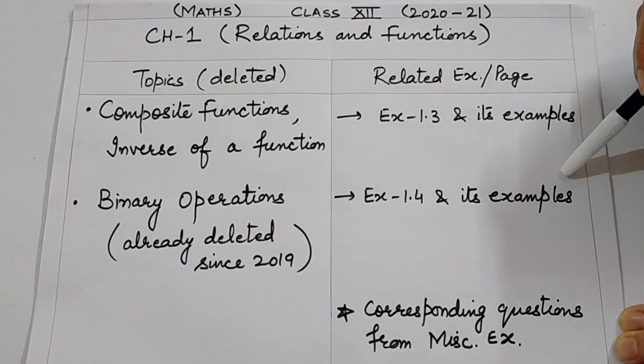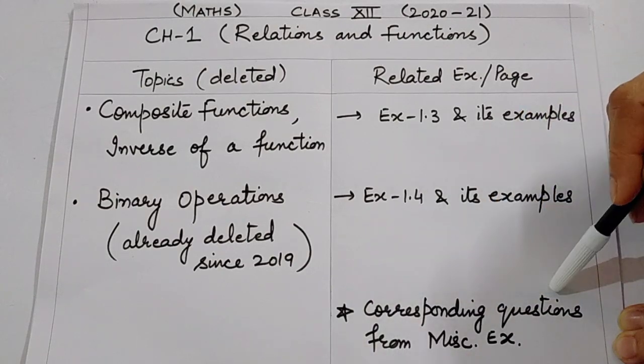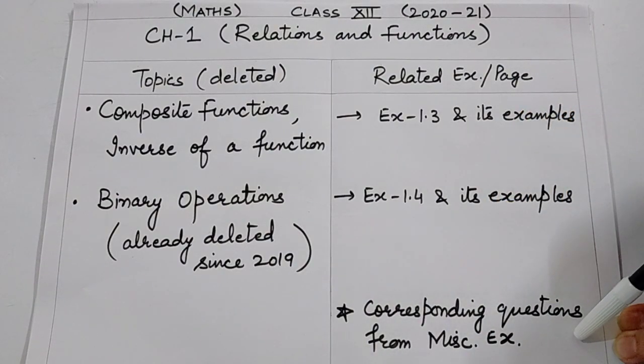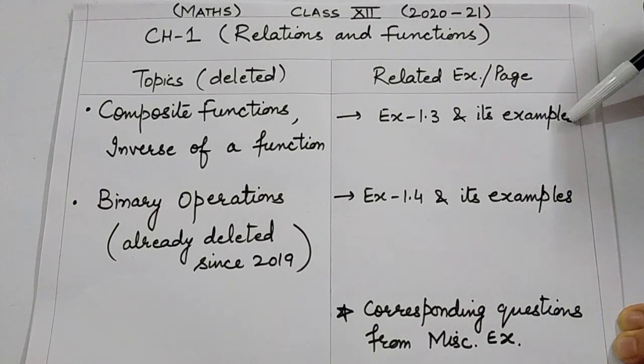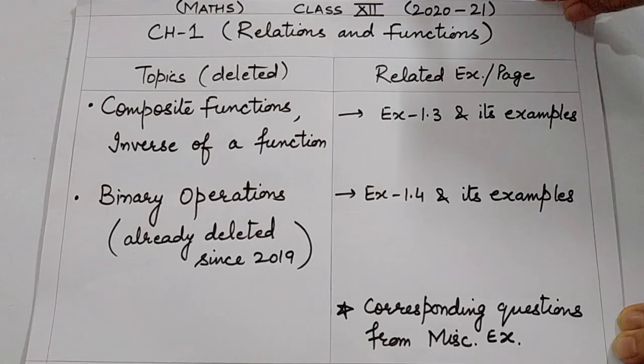But no clarification has come from CBSE regarding this. So until it is added, it is considered to be deleted. And the corresponding questions from miscellaneous exercise as well. So from the first chapter, you have to do exercise 1.1, 1.2 only, and the related questions of miscellaneous.